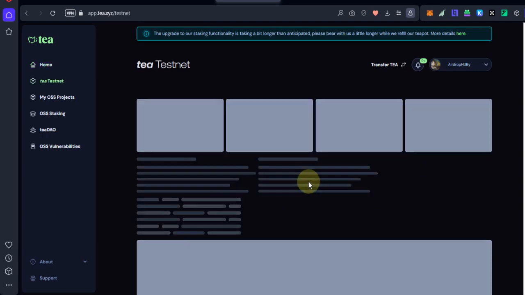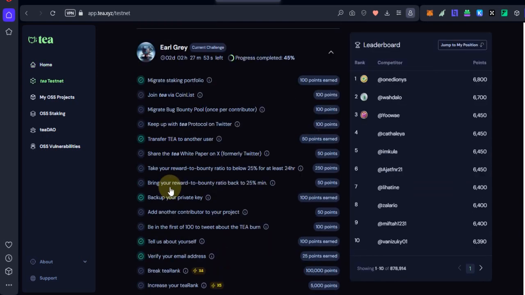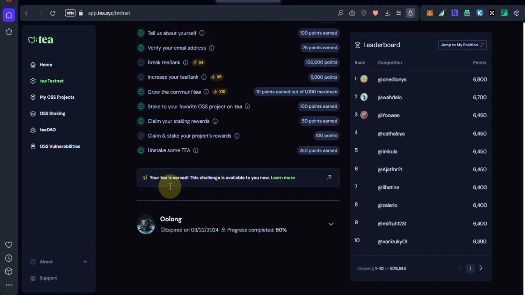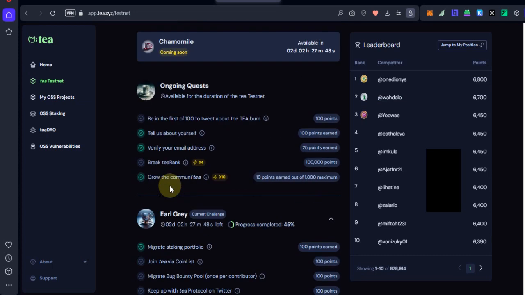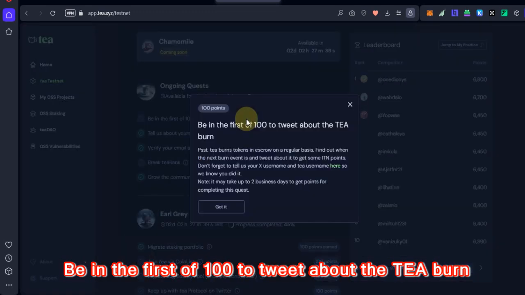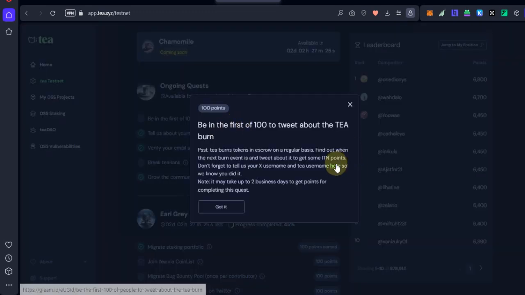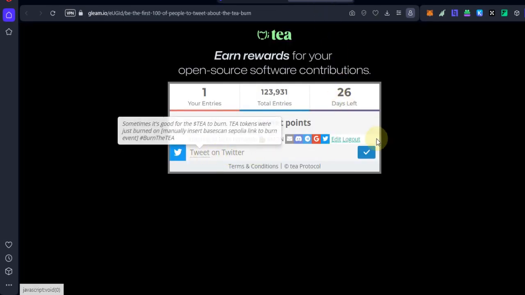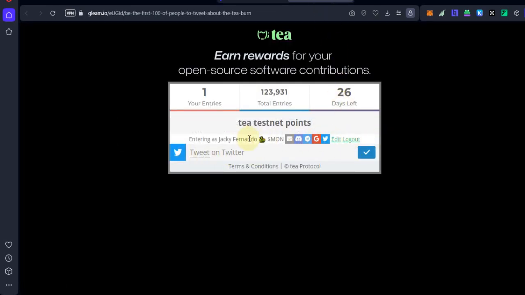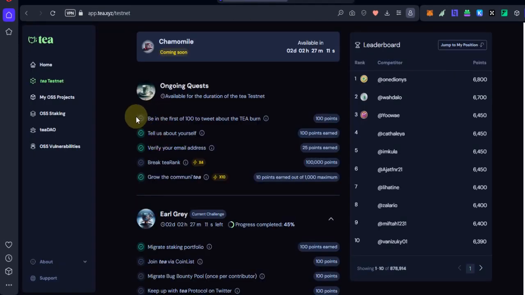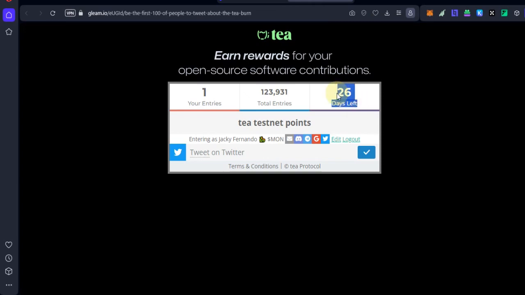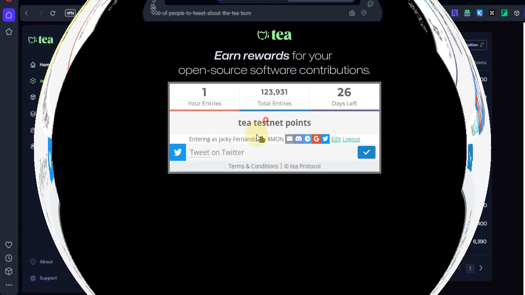Let's go back to quests. Now you can see that I have completed some tasks. Okay, let me explain one by one. First one, be in the first 100 to tweet about the T burn. Click on this task, then click on Here. Log into this platform using your Twitter account, then complete this tweet task. This task is not yet complete in quests, it will complete automatically after 26 days.